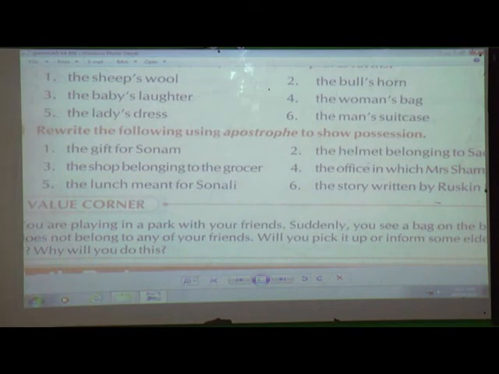I hope children have understood, and you are supposed to write these exercises in your workbook also.